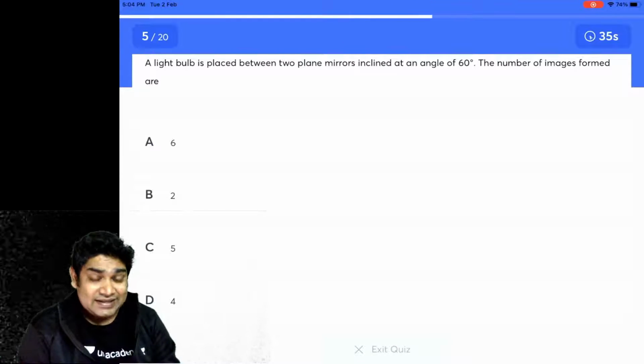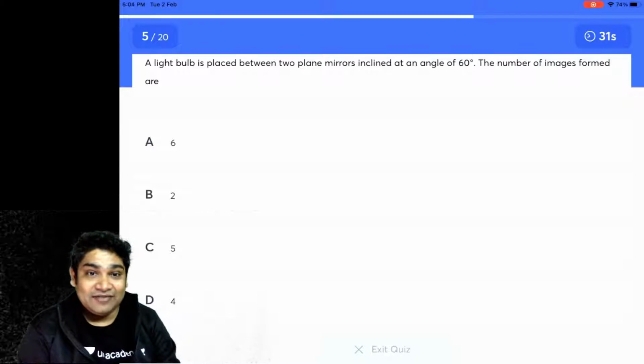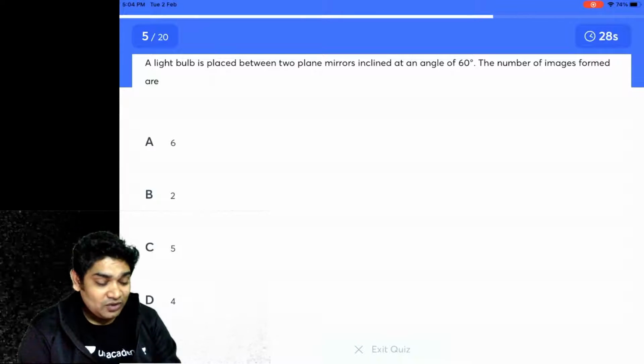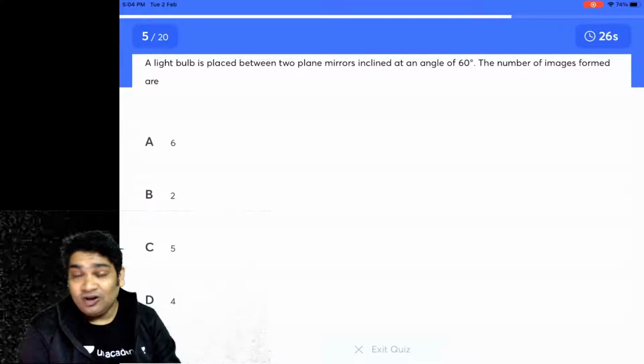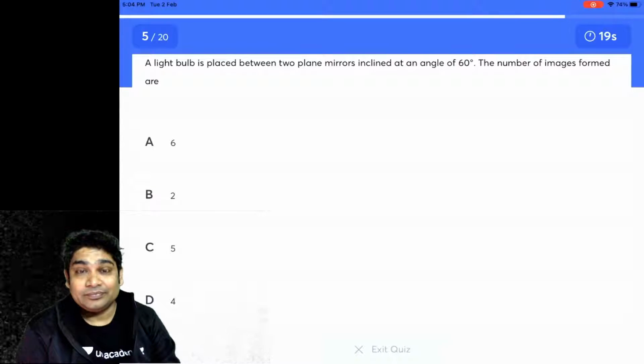Okay, so is it A 6? Is it B 2? Is it C 5? Or is it D 4? What will be the number of images produced of a light bulb placed between mirrors inclined at 60 degrees with each other?